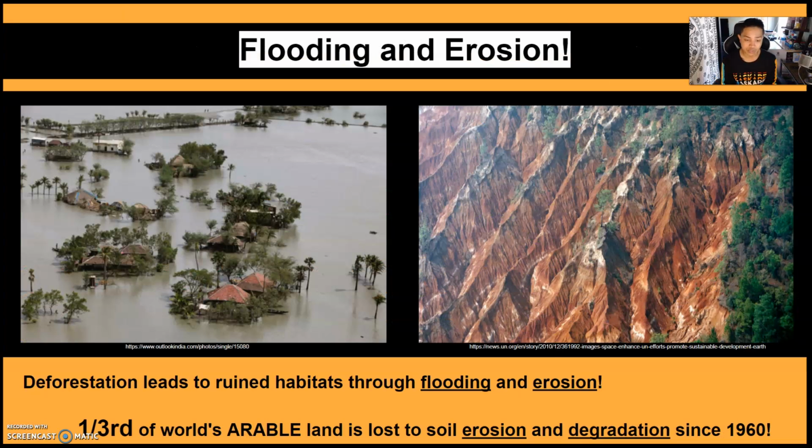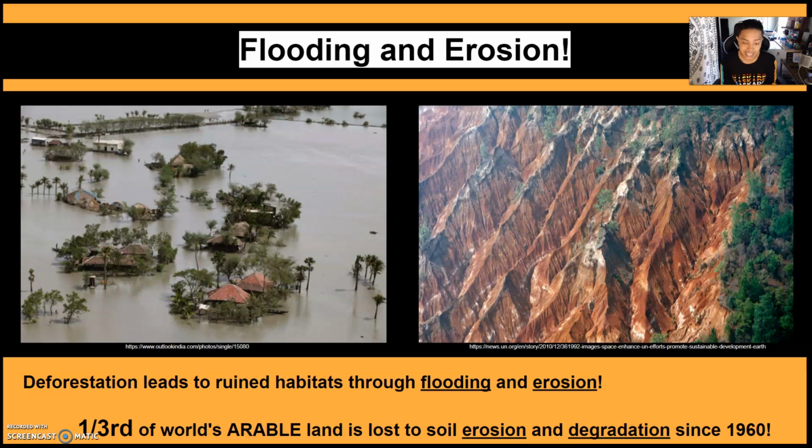Two byproducts as a result of the deforestation of forests around the world are flooding and erosion. As a result of interrupted water cycles, flash heavy rainfalls may occur that can last from a few days to weeks on end. This will cause flooding in areas that do not have enough vegetation to absorb the water. Floods have the capability of damaging the environment, and they also give rise to pests and diseases where water isn't fully removed. Furthermore, deforestation can destroy the land as well.